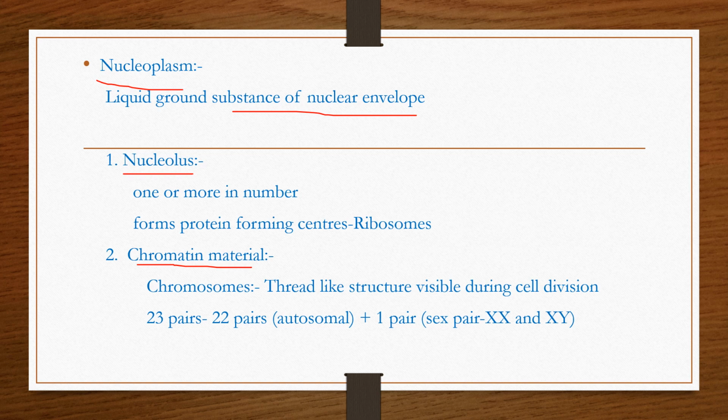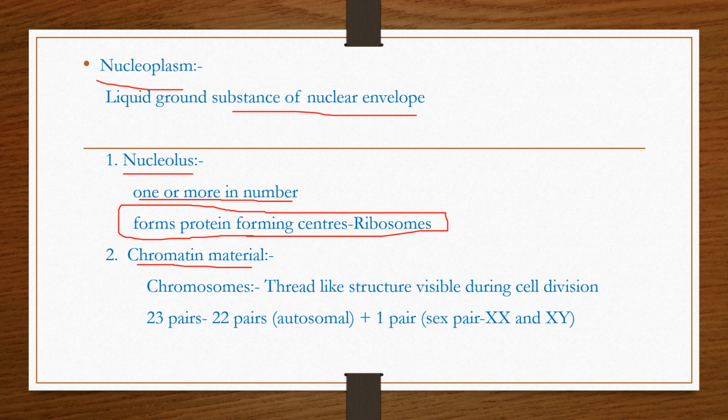This nucleolus can be one or more in number and it forms protein forming centers called ribosomes. This is very important. Protein forming centers are ribosomes.